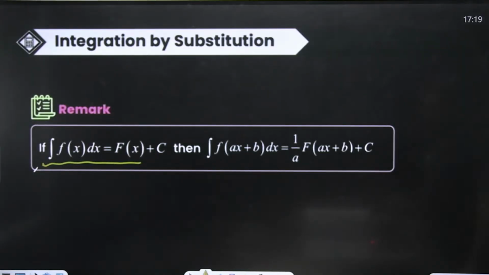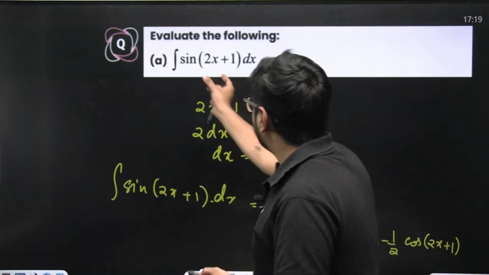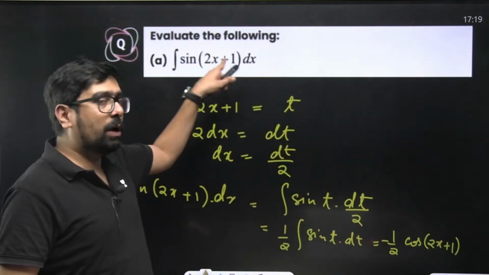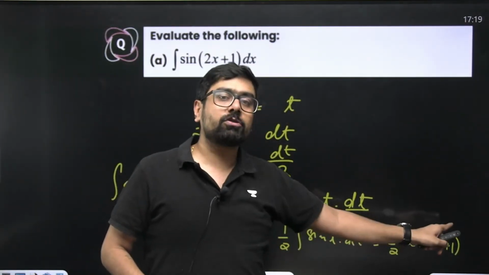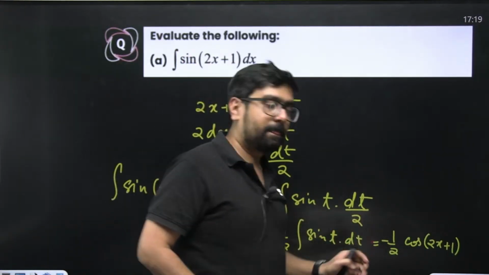Okay, so that's what we did, right? If we go back to that, we knew the integral of cos of 2x plus 1 divided by 2, minus cos of 2x plus 1 divided by 2. That's how we write. Same, sine of x integral will be minus cos of x. Sine of 2x plus 1 integral will be minus cos of 2x plus 1, and we'll divide by the coefficient of x, which is 2. That's it.